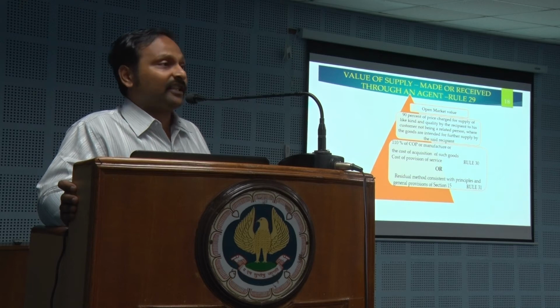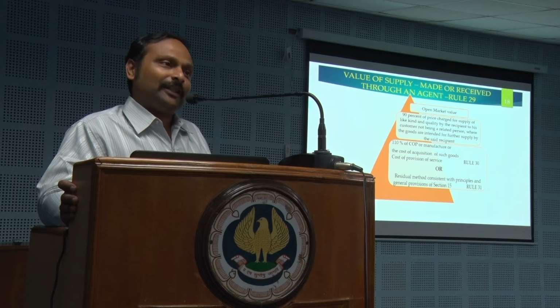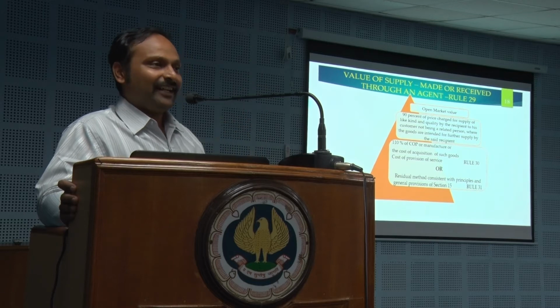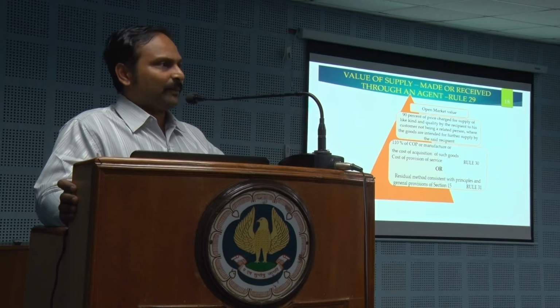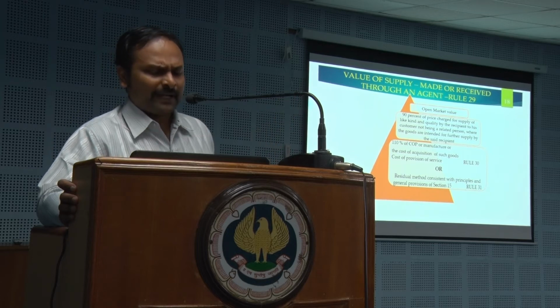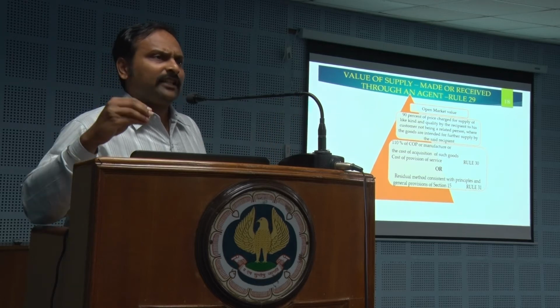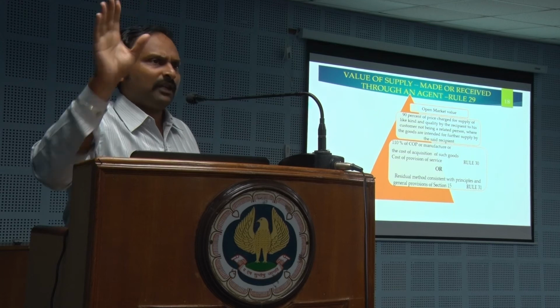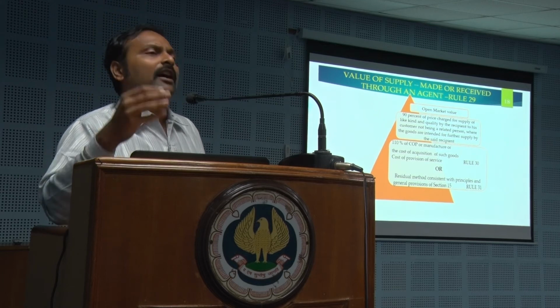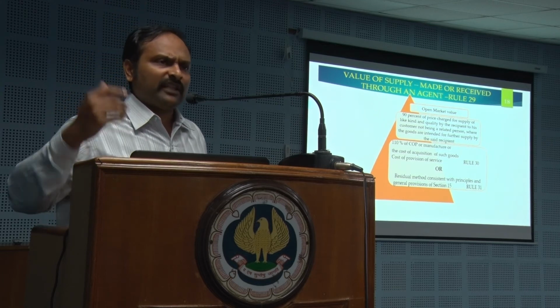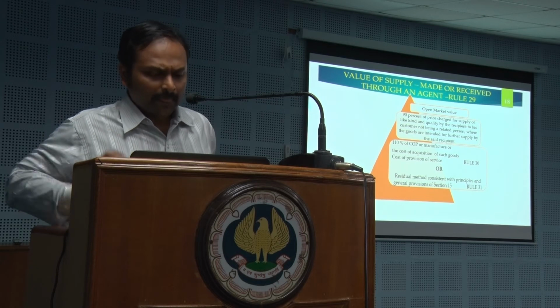Even the 10% cushion is not there. When you are supplying to your agent, you will have to supply at the full value at which it has to reach the end customer, or not less than 90%, which can be a cover for us. As usual, rule 30 and 31 are still there. If these two don't work, rule 30 110%, or rule 31, whatever is generally accepted accounting principle.